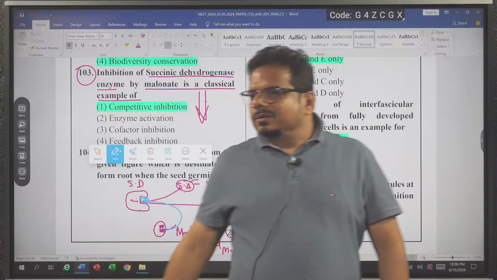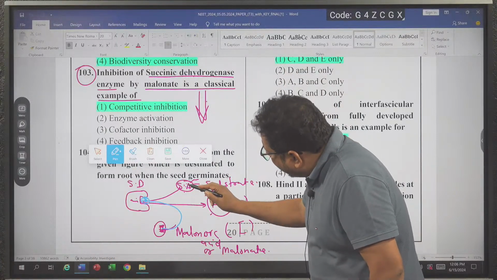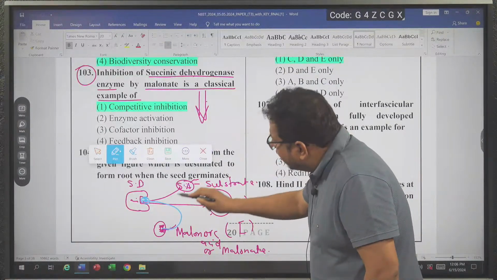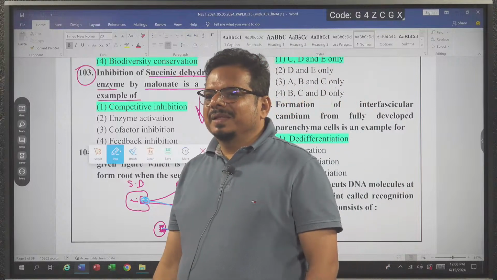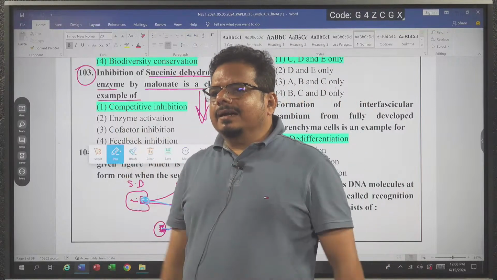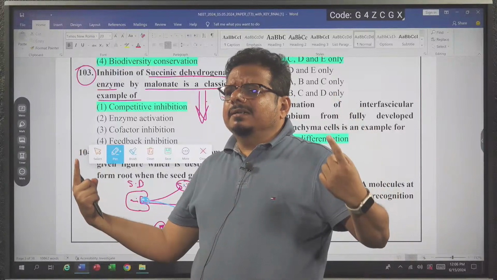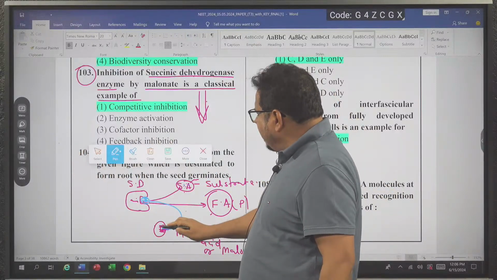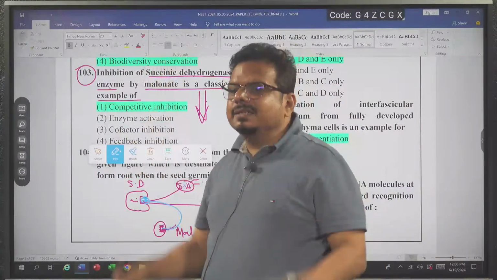Got the idea? So when the inhibitor binds at the active site, who is fighting together? Substrate and inhibitor are fighting together to bind at the active site. Competition occurs. The active site is one, and how many contestants are there? Two. Both are fighting together. They are telling I want, they are telling I want. Who is more powerful? Whose concentration is more?